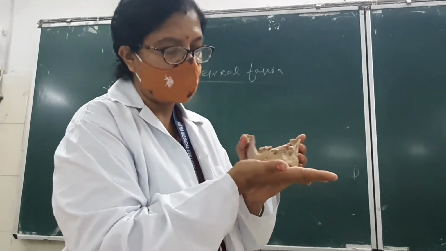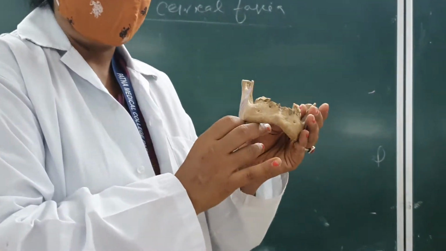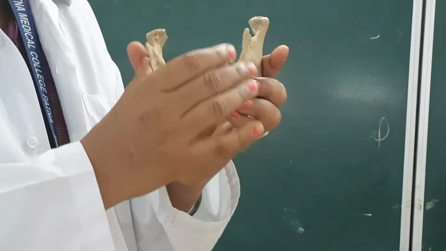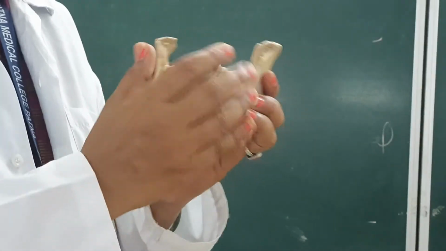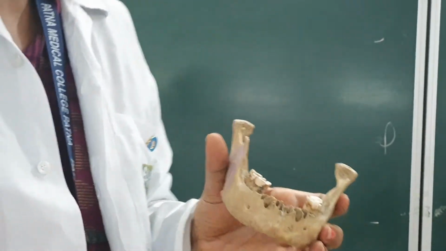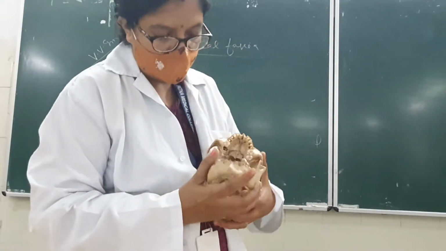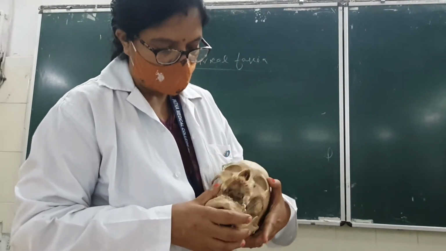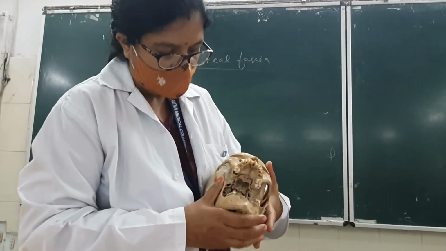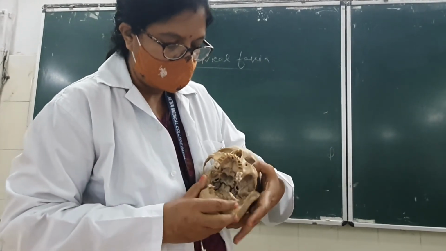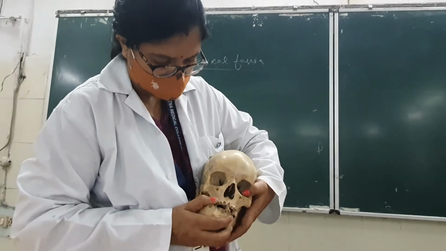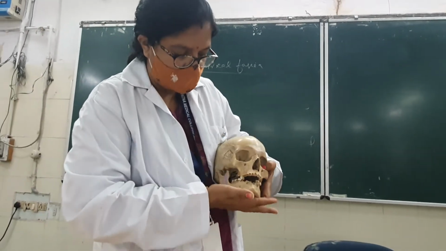Okay. So this is the base of the mandible. Okay. And here will be what? This is your ramus and this is your body. Then what will be there? So attachment will be like this. Attachment will be, this will go into the fossa, and attachment will be like this. This is the base. Okay. This is the base of the mandible.